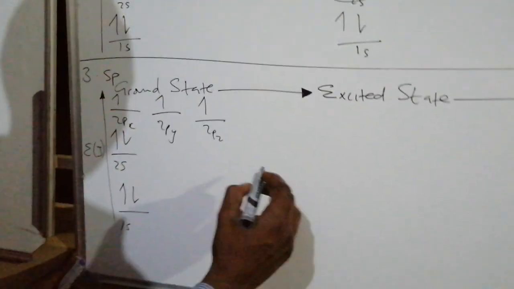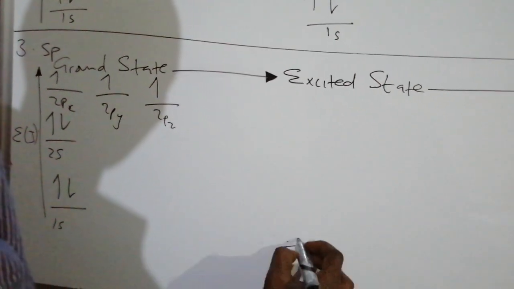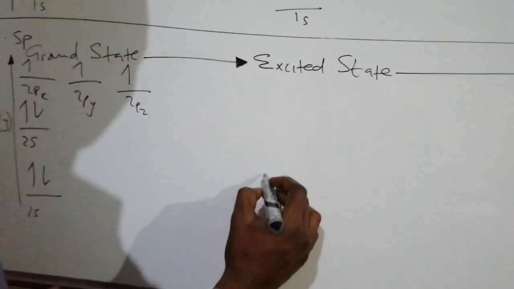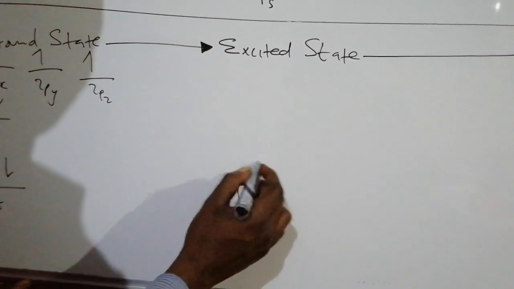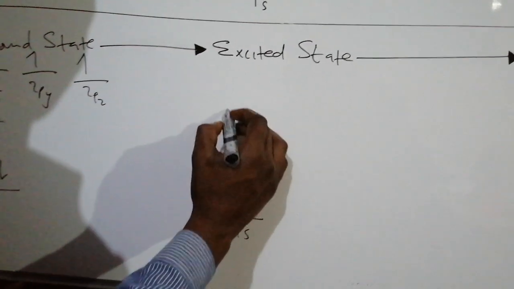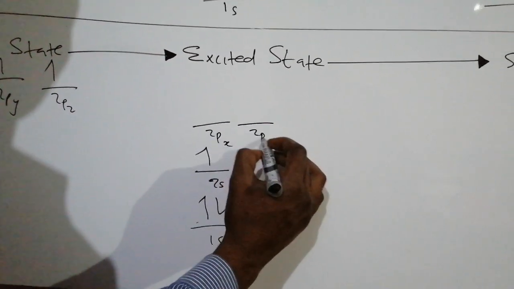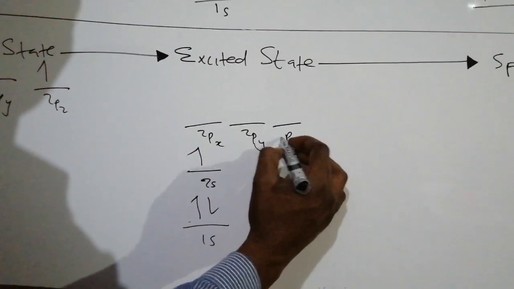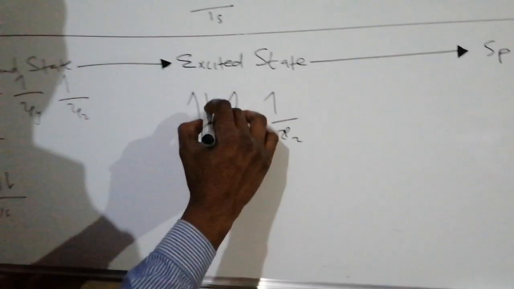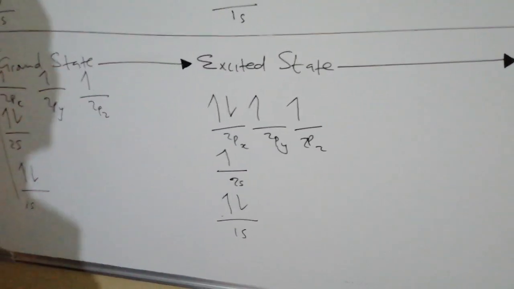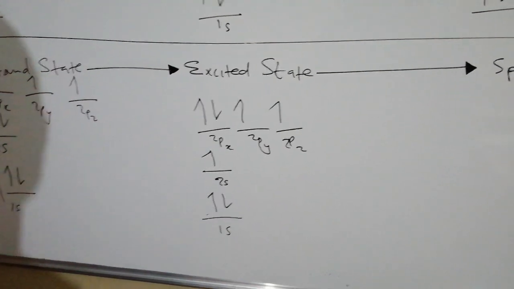Then we have the excited state configuration. We have our 1s orbital, we have our 2s orbital, and then we have our 3 p orbitals. And because this is an excited state, 1 electron has been raised to a higher energy level.